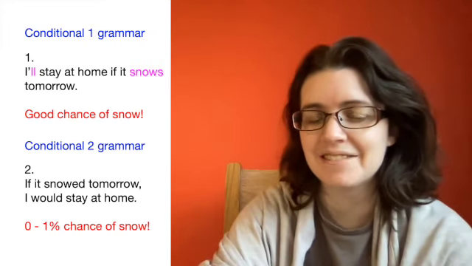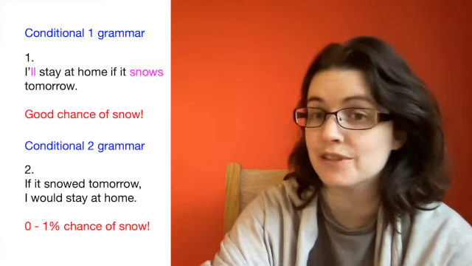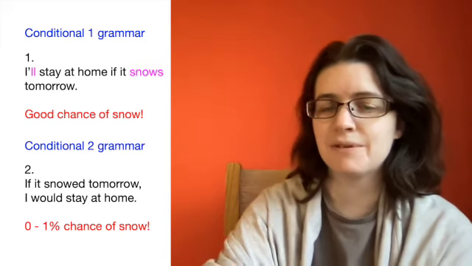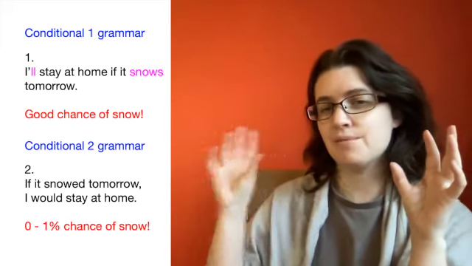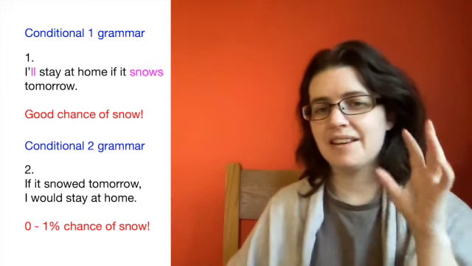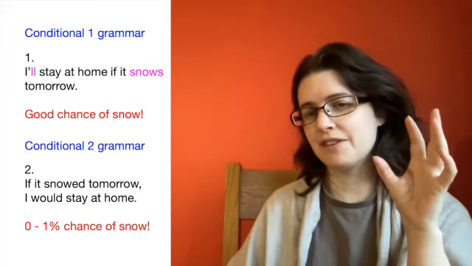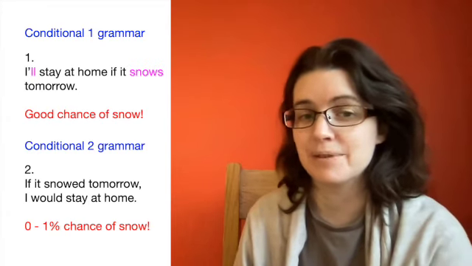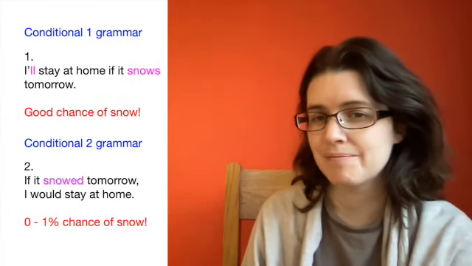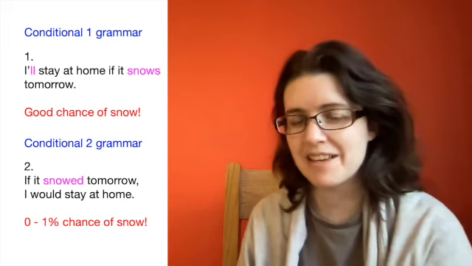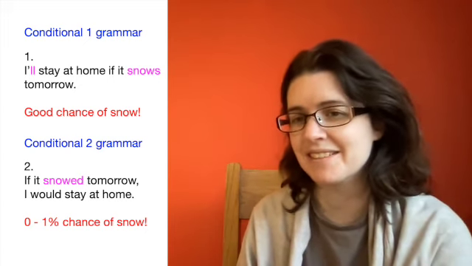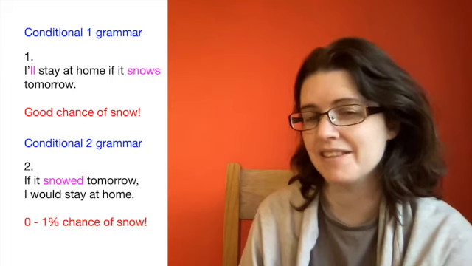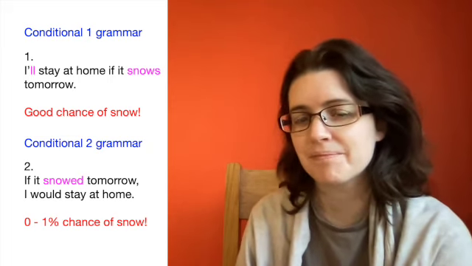Now let's take a look at the grammar for the conditional two sentence. Again, we've got two parts, the if part and the would part. In the first part, the verb is in the past simple tense, snowed. So the grammar here is in the past, but the meaning of the sentence is the future. The sentence is about the future.